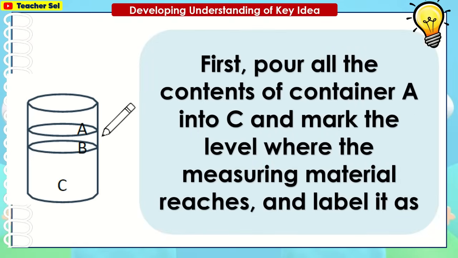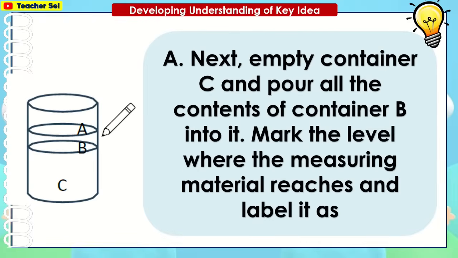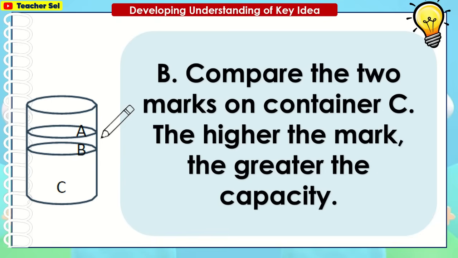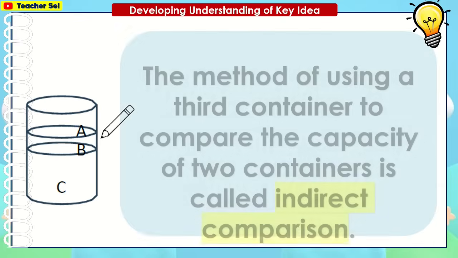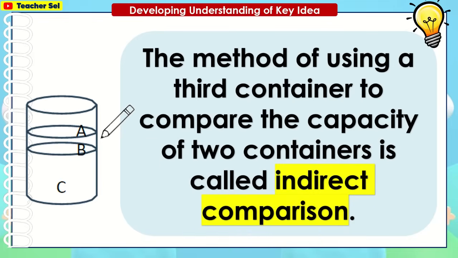First, pour all the contents of container A into C and mark the level where the measuring material reaches, and label it. Next, empty container C and pour all the contents of container B into it. Mark the level where the measuring material reaches and label it. Compare the two marks on the container. The higher the mark, the greater the capacity. The method of using a third container to compare the capacity of two containers is called indirect comparison.